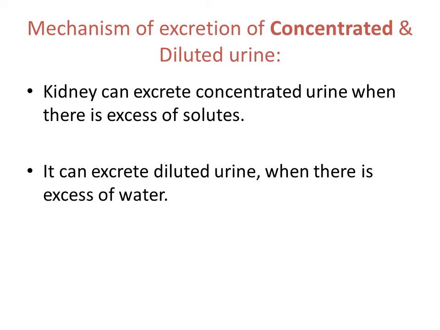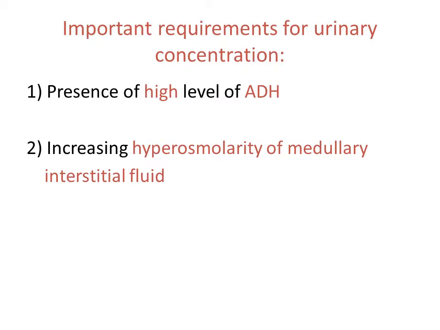Kidney can excrete concentrated urine when there is excess of solutes, and it can excrete dilute urine when there is excess of water. What are the important requirements for urinary concentration? Number 1, the presence of high levels of ADH, which increases the permeability of distal tubules and collecting ducts to water. This allows these tubular segments to avidly reabsorb water.